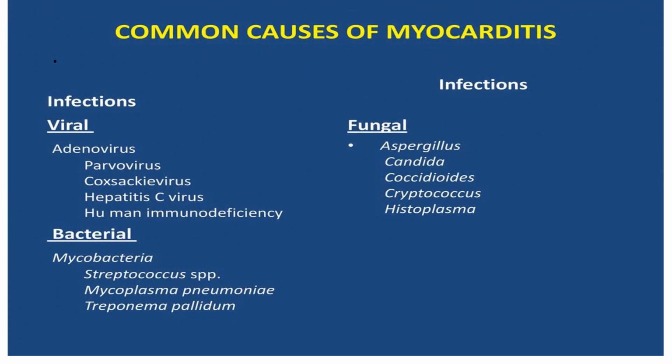Regarding the etiology, we can classify the cause of myocarditis as infectious causes and non-infectious causes. Overall, viral diseases are the most common cause of myocarditis. From viral disease, adenovirus, Coxsackie virus, hepatitis C virus, and parvovirus are the most common etiologies. But human immunodeficiency virus and even coronavirus can cause myocarditis. Bacterial etiologies such as Mycobacterium, Streptococcus species, Mycoplasma pneumonia, and fungal species can also cause myocarditis.